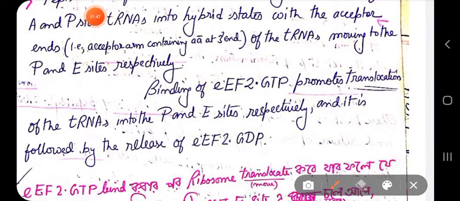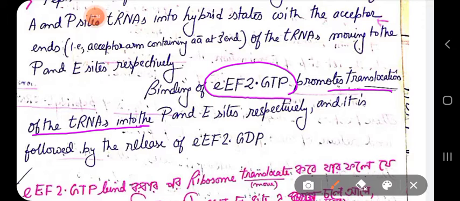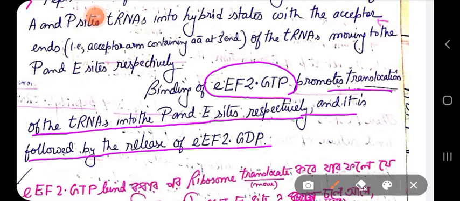Binding of EEF2 GTP promotes translocation of the tRNA into the P site and E site respectively, and is followed by release of EEF2 GTP. Now, just like EFG carries out the translocation process, in eukaryotic translation elongation the translocation of the ribosome is carried out by EEF2.